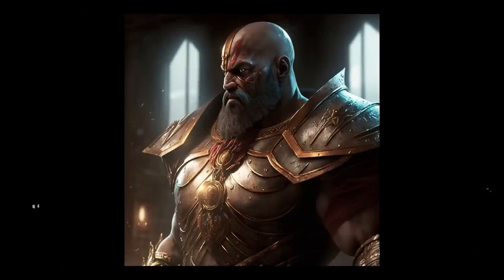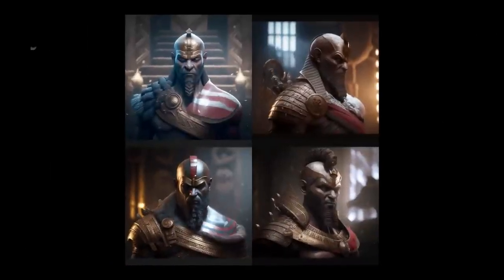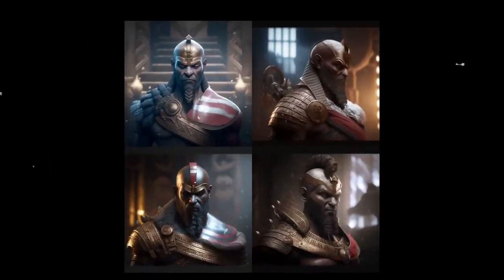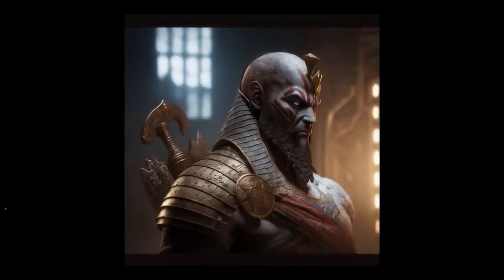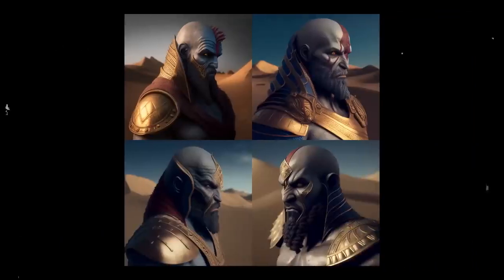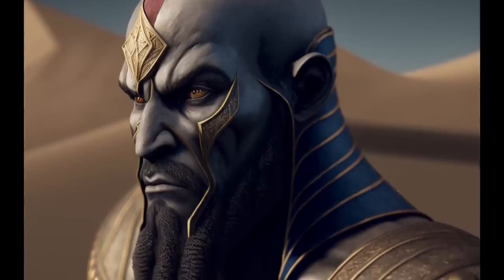I decided to make Kratos in Pharaoh's armor and ended up with this. Agree that it looks unusual, but to be honest, it's cool. Most of all, I liked the last one, but it's worth mentioning these versions too. I like the background here, it looks fabulous. And we move on, and let's do the Egyptian gods.